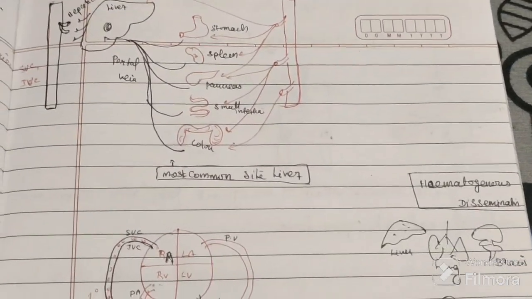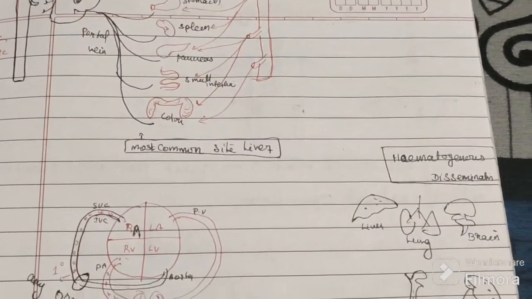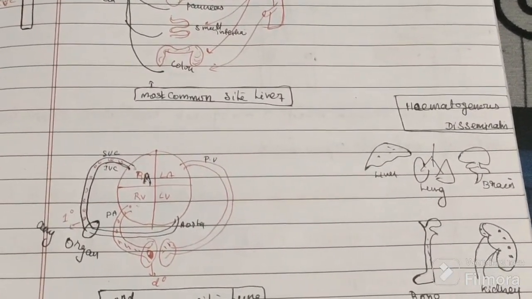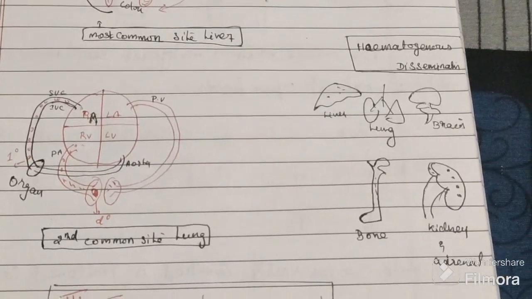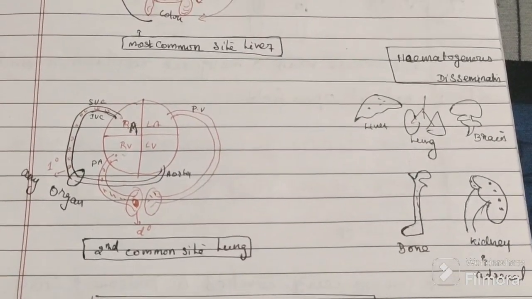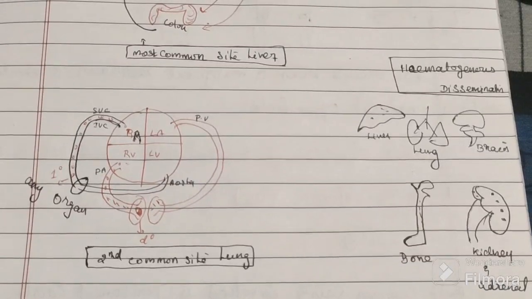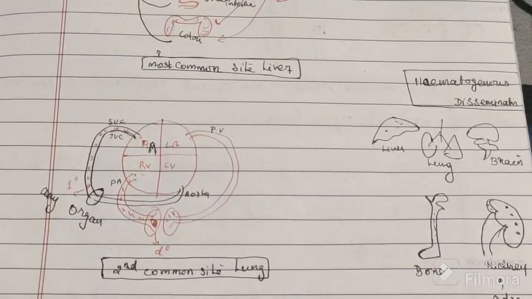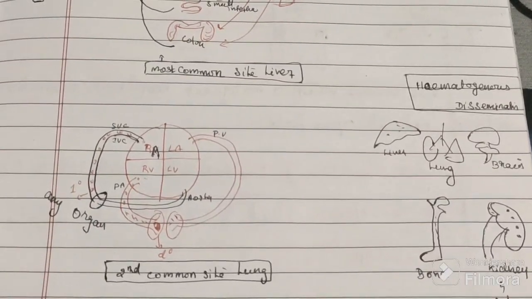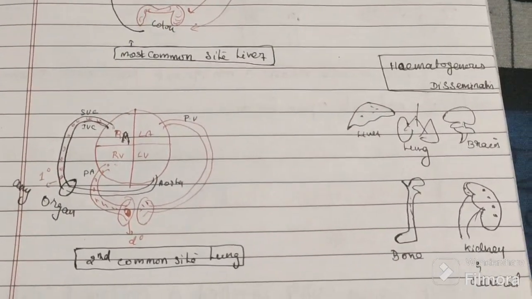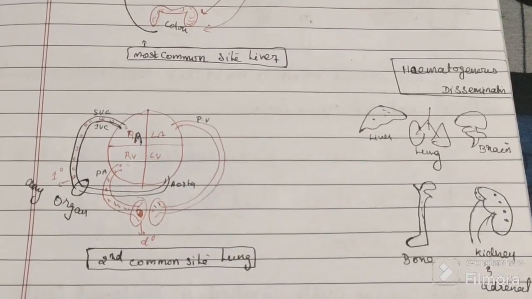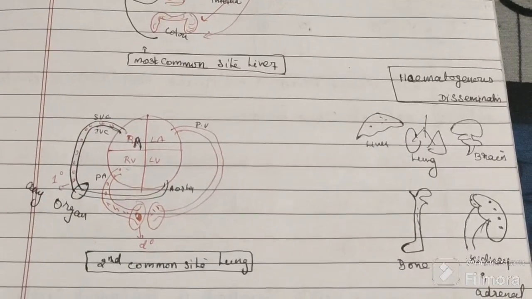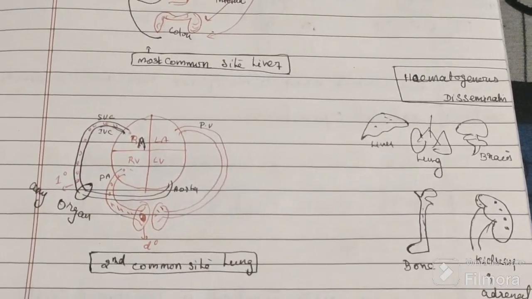So these are the two most common organs involved in haematogenous spread. Various other organs are also affected apart from the lungs and liver. Liver is the most common, lungs is the second most common. Apart from these, brain can be involved, bone can be involved, kidney and adrenal can be involved.